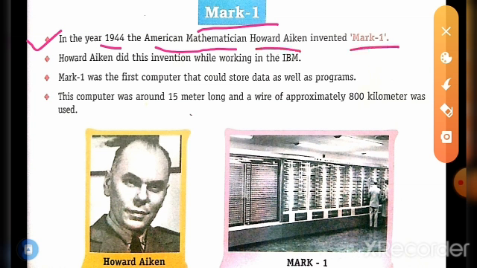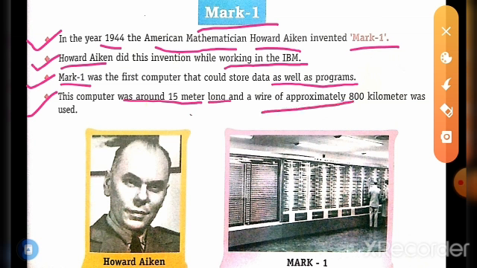Okay, next, Howard Aiken did this invention while working in the IBM. Next one, Mark 1 was the first computer that could store data as well as programs. This computer was around 15-meter long and wire of approximately 800 kilometer was used. Okay, see, American mathematician Howard Aiken invented Mark 1.